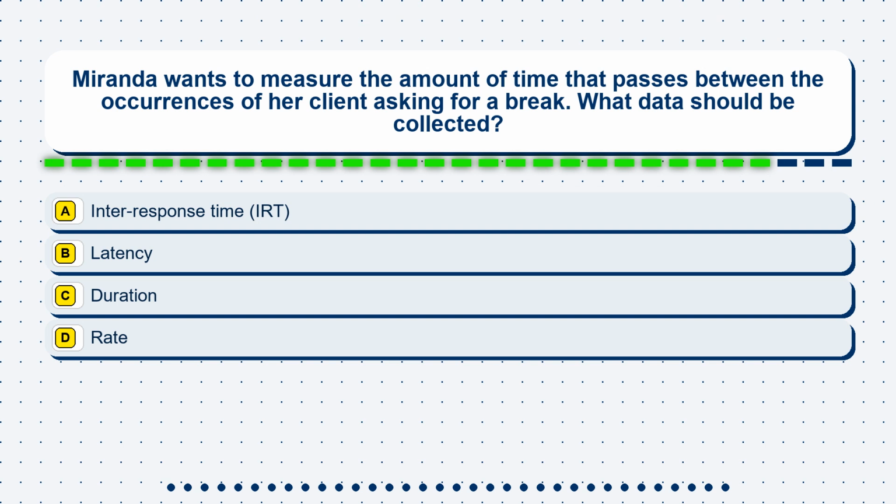Question 27. Miranda wants to measure the amount of time that passes between the occurrences of her client asking for a break. What data should be collected? Option A. Interresponse time, IRT. Option B. Latency. Option C. Duration. Option D. Rate.